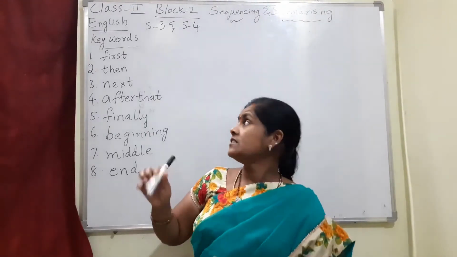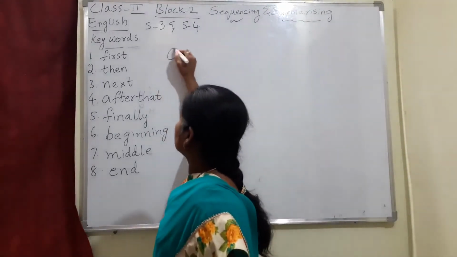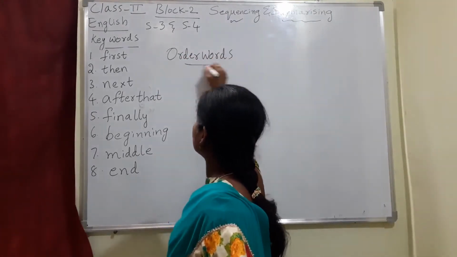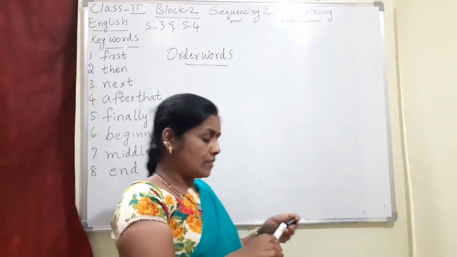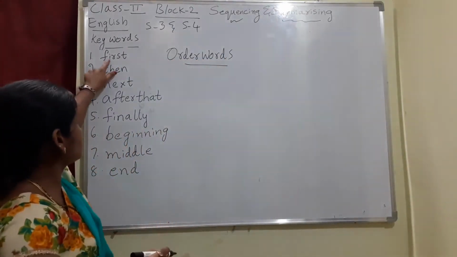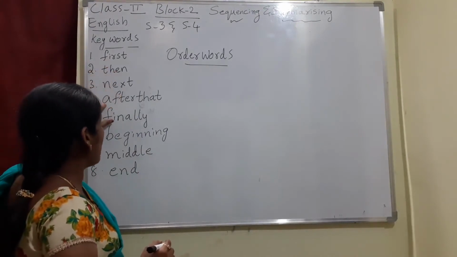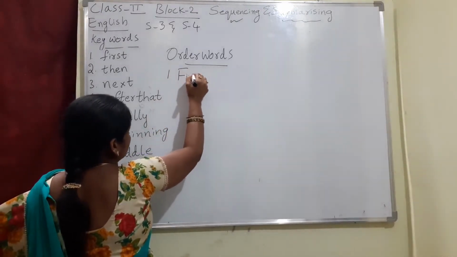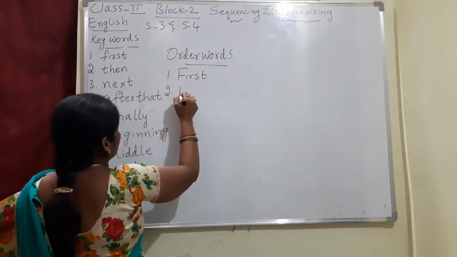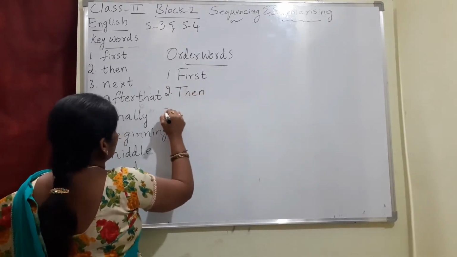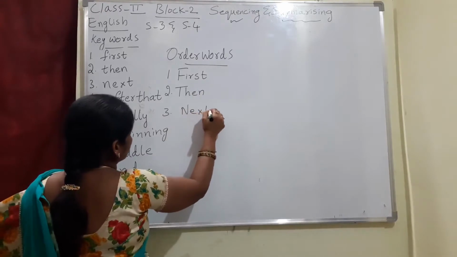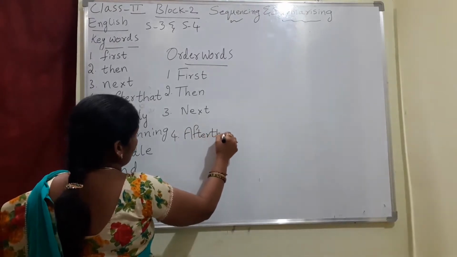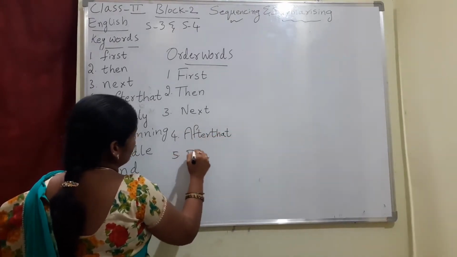We have to use order words. Now what are these order words? Order words are first, then, next, after that, finally. So what is the first one? First, then, next, after that, and finally.